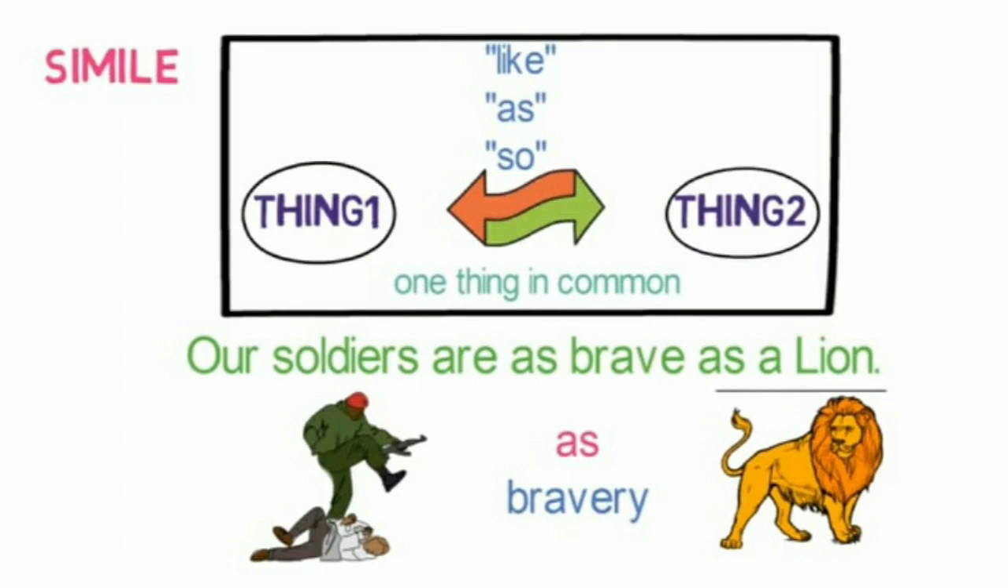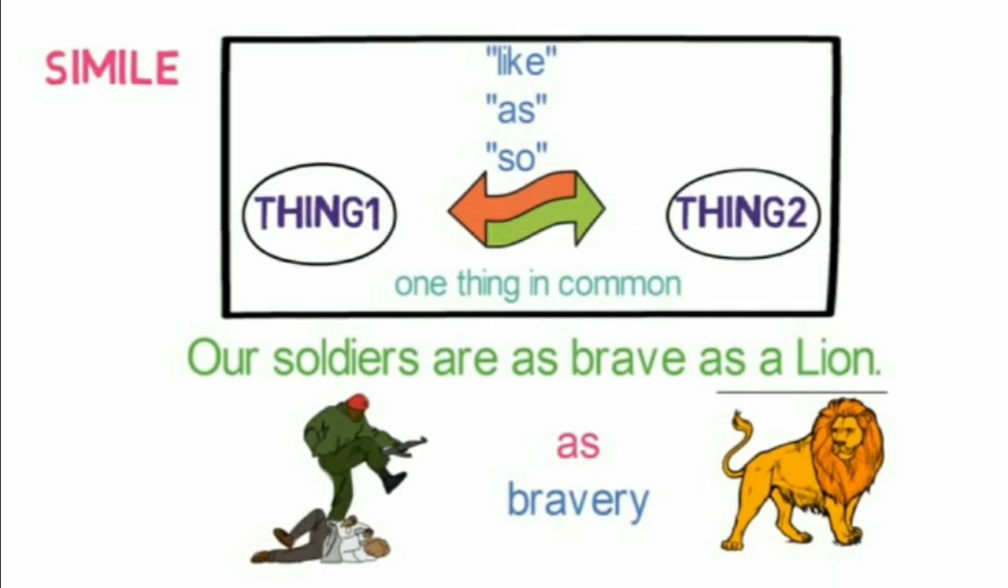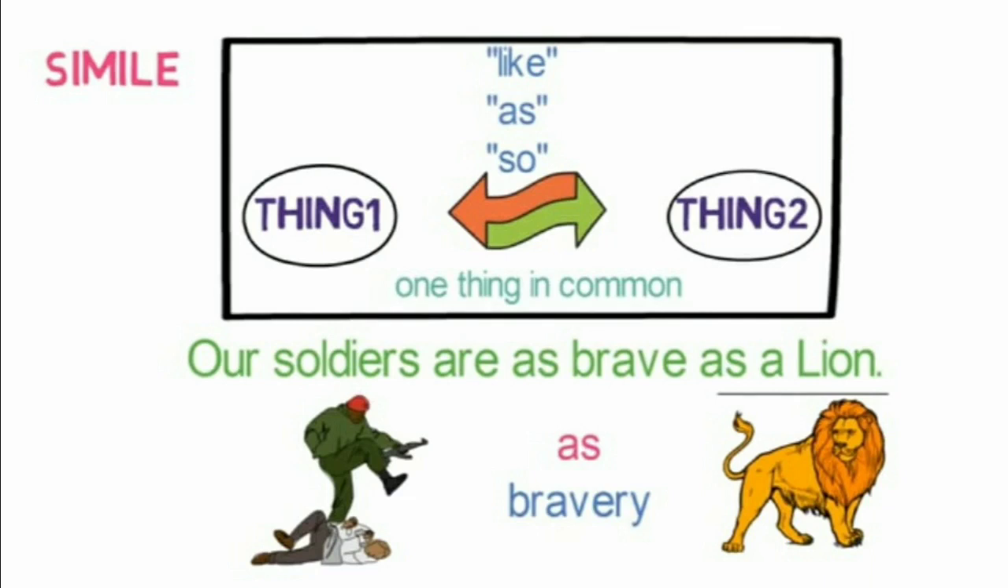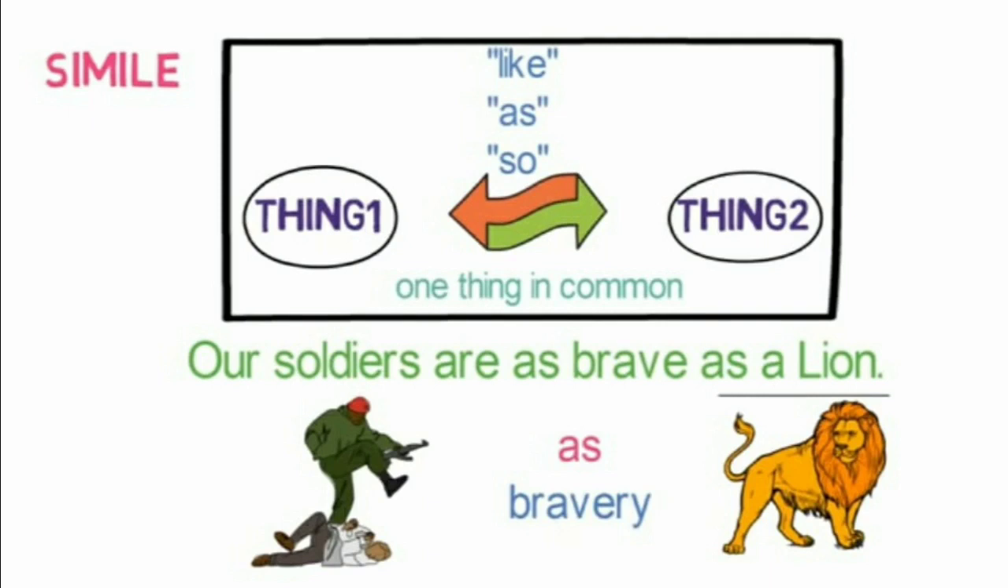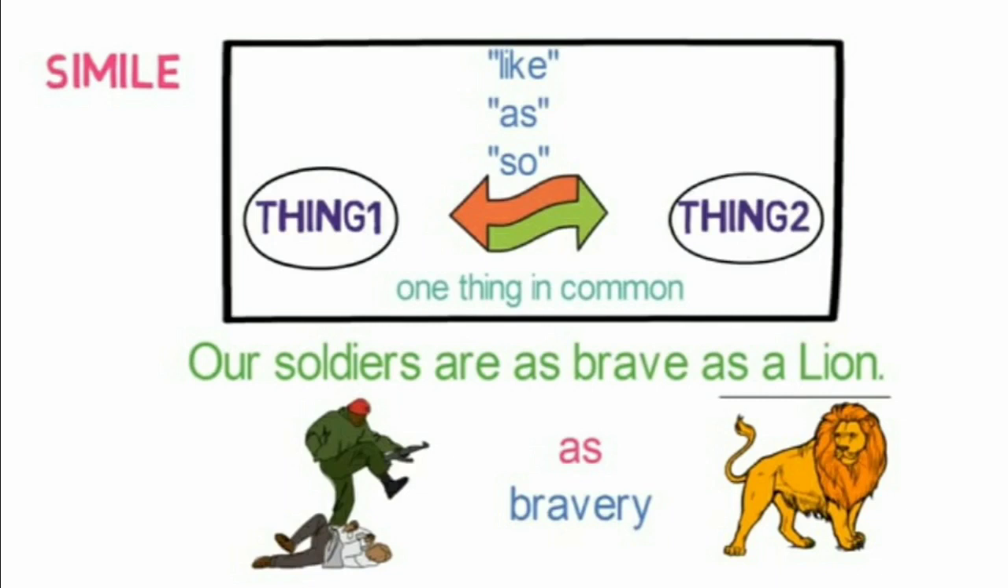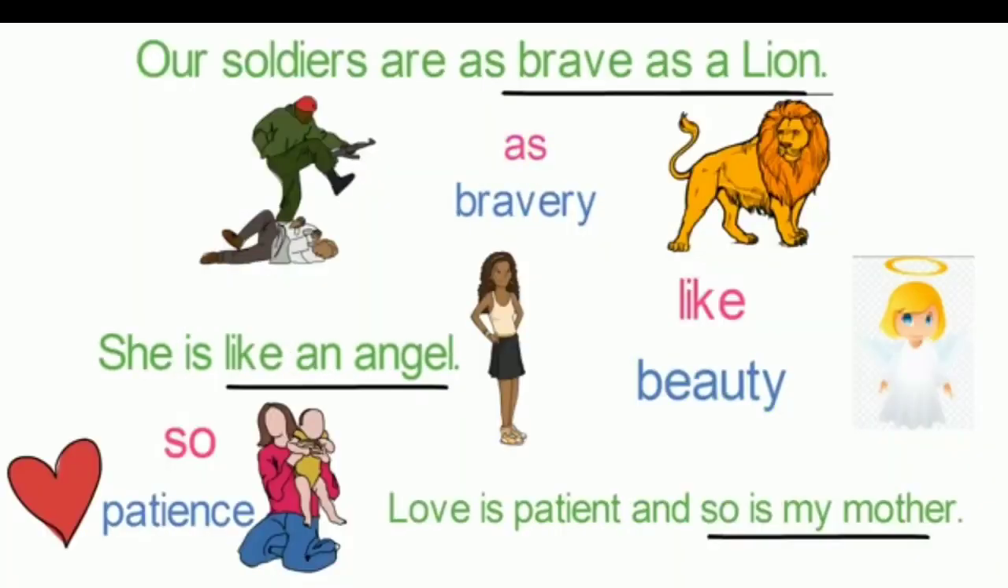When two things of different kinds have one common characteristic and are compared with each other, such a comparison is called simile. Now students, as you can see in the picture, words such as like, as and so are used in simile to make the comparison between thing 1 and thing 2. For example, our soldiers are as brave as a lion. Here, soldiers are compared to a lion because they have one thing in common, that is bravery. The comparison is made with the help of the word as.